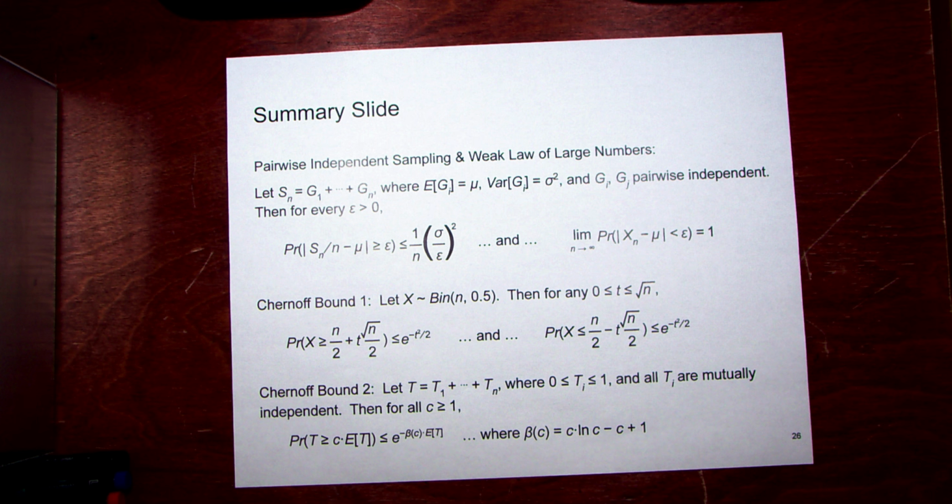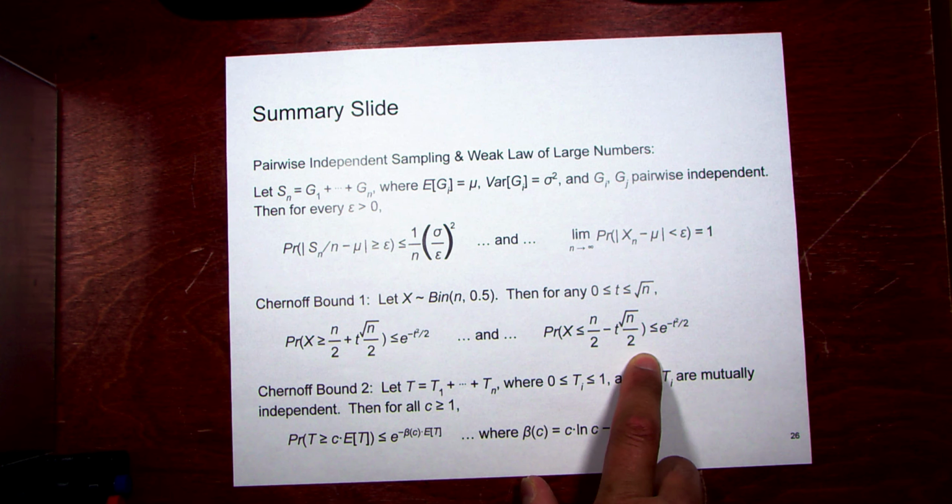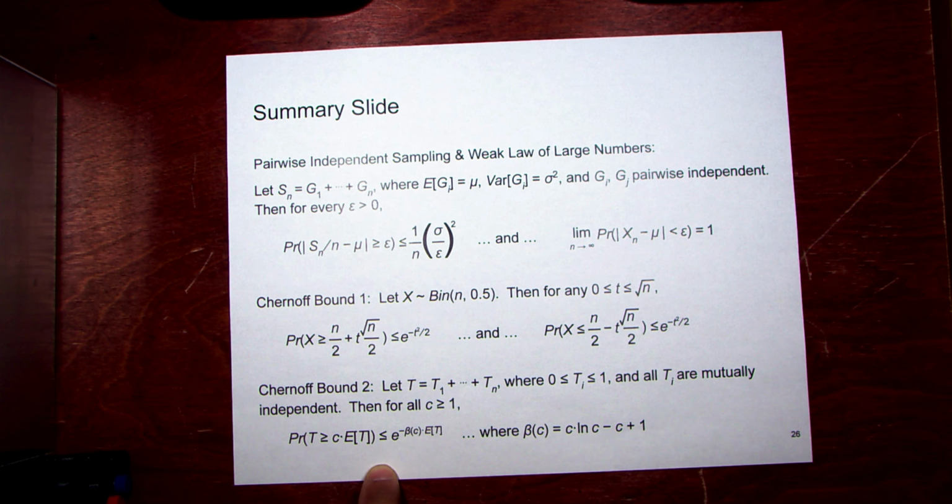No, there are a whole bunch of different tail bounds. I'm only showing you these two. There's another one; this one here goes to the tail on the left side, and this one only goes on the right side. There's one for the left side as well, but I'm not showing you that one. There are other ones too. But just these two. So this is not a special case.